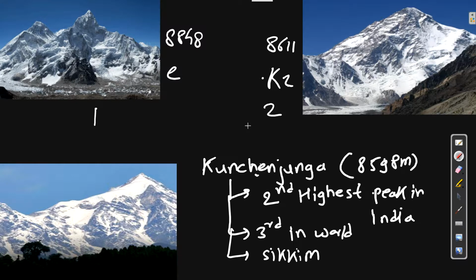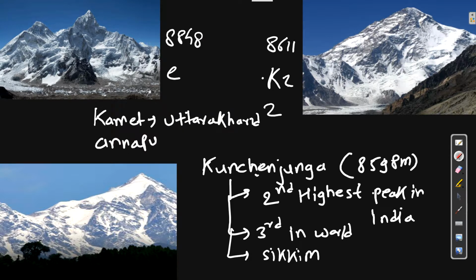And one more thing is there, Kamet. Kamet is situated in Uttarakhand. So just remember that Kamet mountain is in Uttarakhand. And one is there, Annapurna, in Nepal. So these are a few important mountain peaks you should remember compulsorily for every exam, right? I hope you properly noted down each and everything.